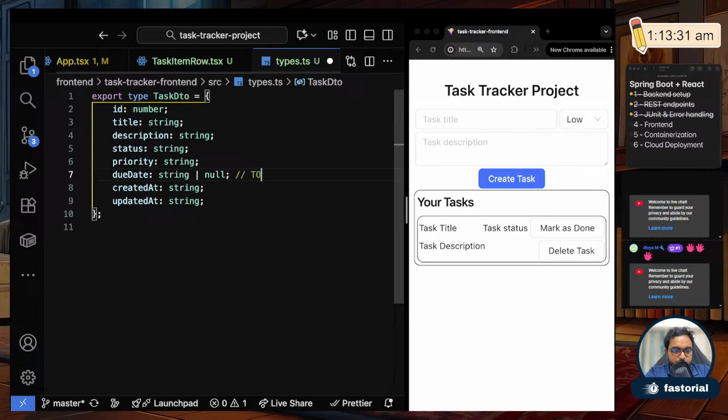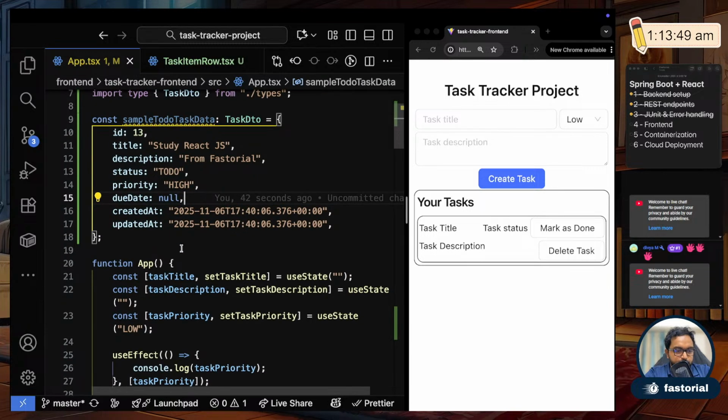And I'll mark a to do here saying due date might be mandatory later on. If you want to make it mandatory later on, then I'll just remove this null part so that due date will always have a value. This types file is not needed anymore, I'll just close it. Fine. So in here, what I'm trying to achieve is to mock the values first, then we will do the actual fetching from the DB and showing.